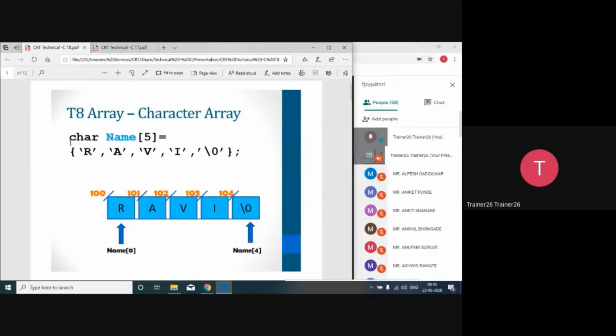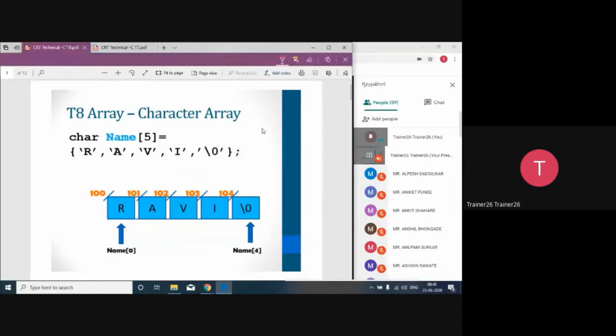When we want to deal with string handling, we have to declare a character array so that we can handle it properly. But there is one additional fundamental: in a string, we always require one marker to identify whether that particular string is going to end. With integers, we know how many numbers we are going to enter. But with a string, whether a sentence or a name, we are not sure how many characters it has. We only know the maximum limit.